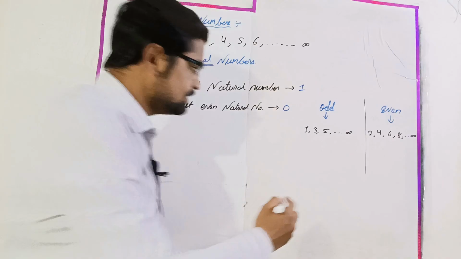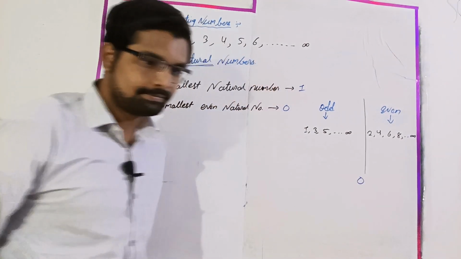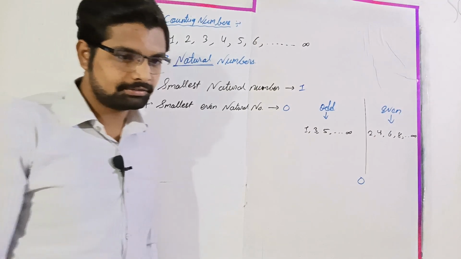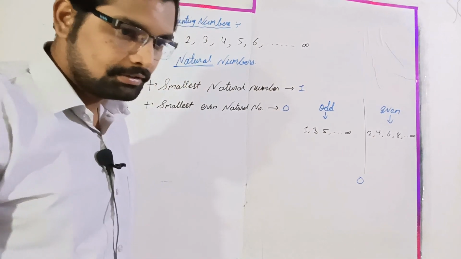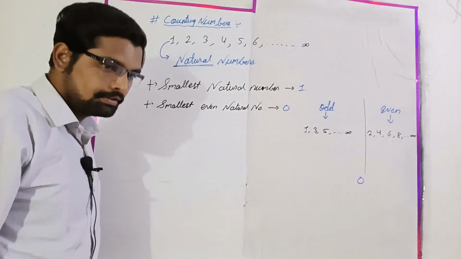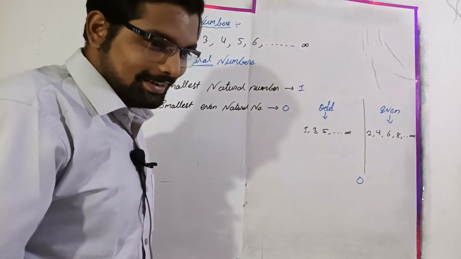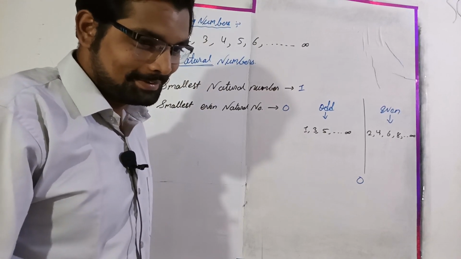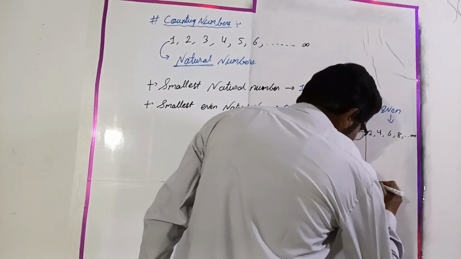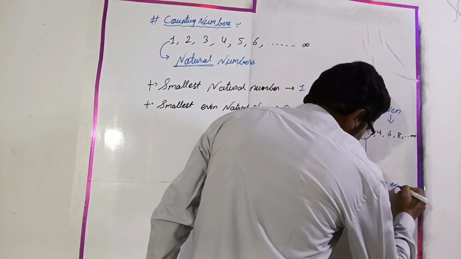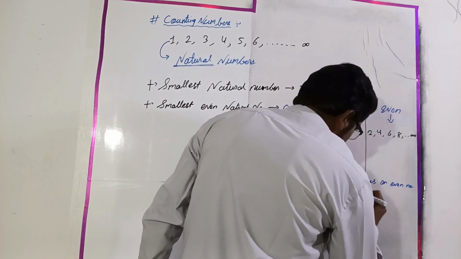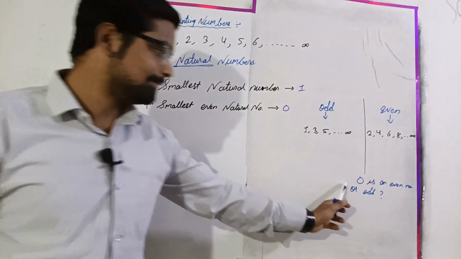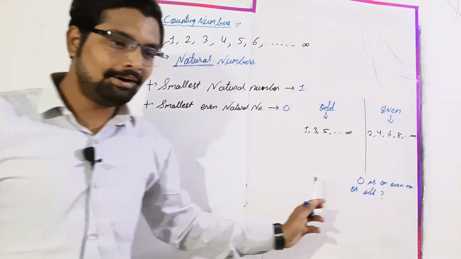Tell me, is 0 an even number or an odd number? This will be your homework.